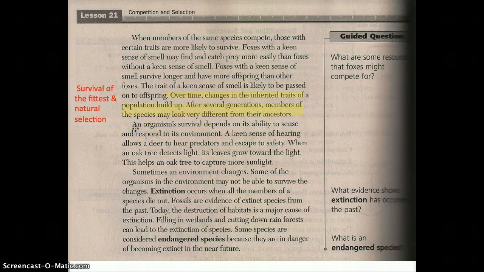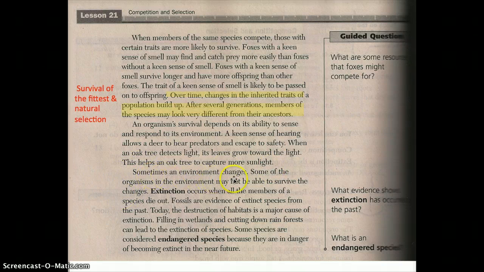Continuing reading. An organism's survival depends on its ability to sense and respond to its environment. Survival of the fittest. A keen sense of hearing allows deer to hear predators and escape to safety. When an oak tree detects light, its leaves grow towards the light. This helps the oak tree capture more sunlight.